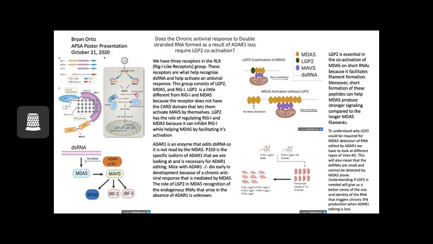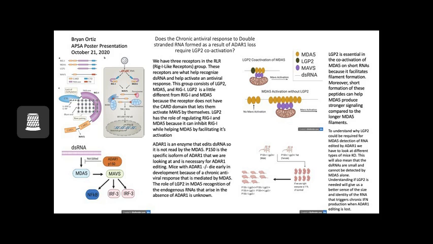Basically, they facilitate the response. LGP2 is a little different from RIG-I and MDA5 because of this, and it has its own function of regulating both MDA5 and RIG-I. It can inhibit RIG-I and also help facilitate MDA5 filament formation.